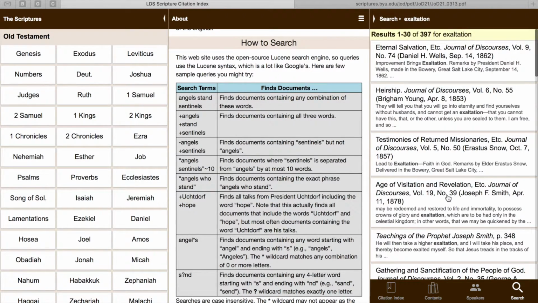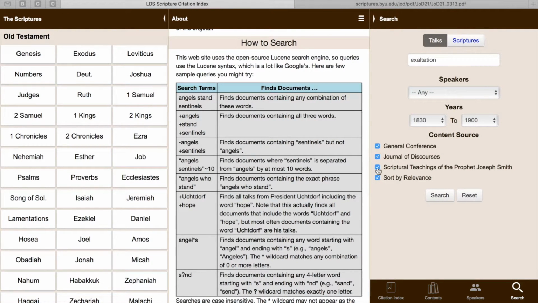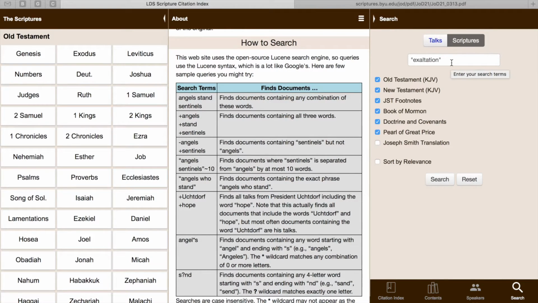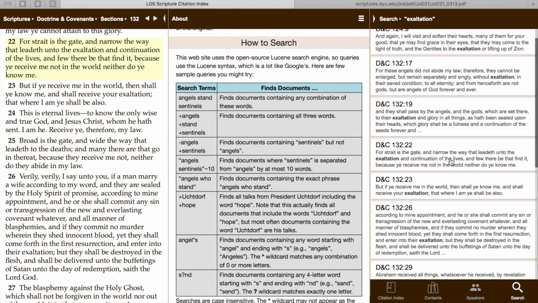And you can look and see that it was talked about almost 400 times. And you can go through and read each of those sources as well. And you can go through and toggle which specific things you'd like to search for. You can also search for it in the scriptures and read from there. So that is scriptures.byu.edu.